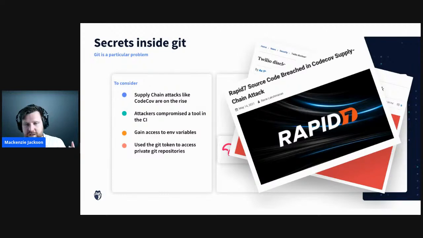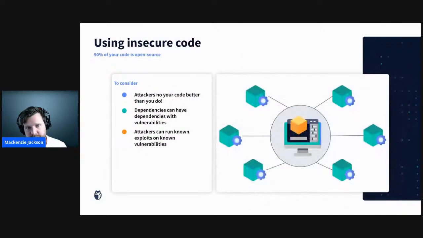So the whole point of this is that when we're talking about Git in particular, even if we're talking about private source code, we have to stop thinking about it like it's in some kind of vault and it's never going to get out. Source code is very leaky, particularly on Git, and we have no real visibility over where it ends up, and it can easily be compromised.